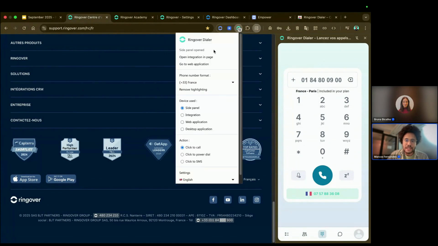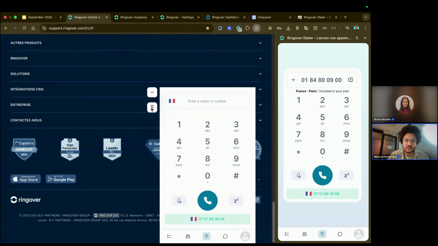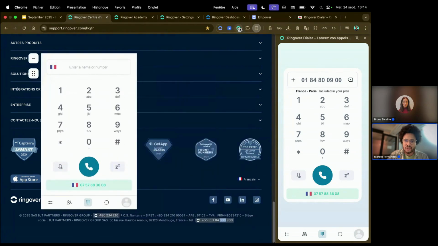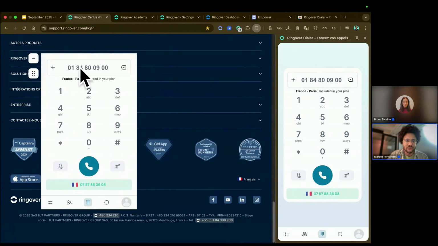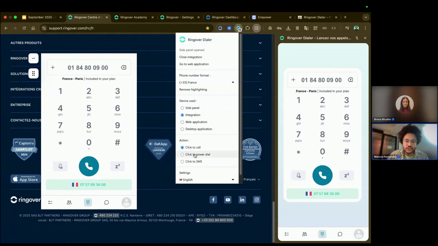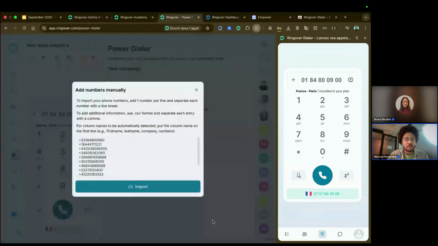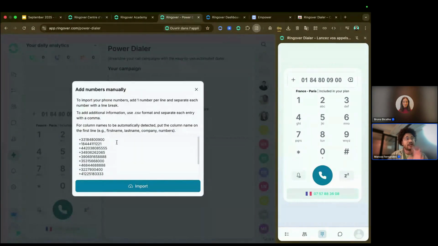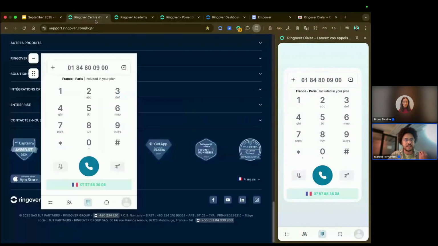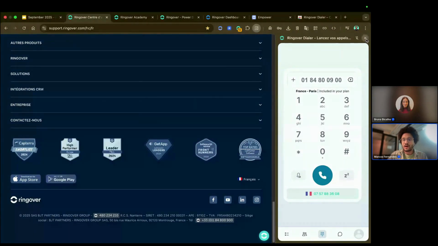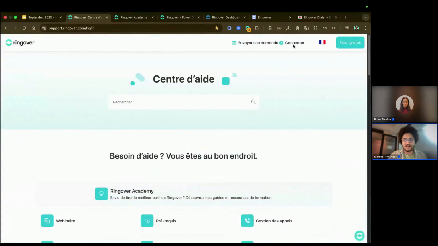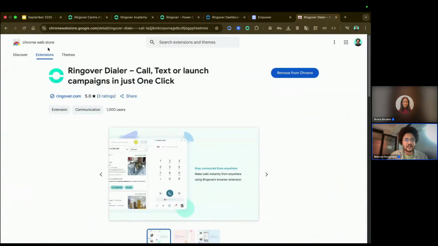If I want to use the integration in page, so once again, my action is to call someone. If I click here, the number appears here in the integration. If I want to use the power dialer in the web application, if I click here, then it's going to create a call campaign in the web app. So you have all of these options when it comes to the new extension of the Ringover dialer that you can find once again in the Chrome store.